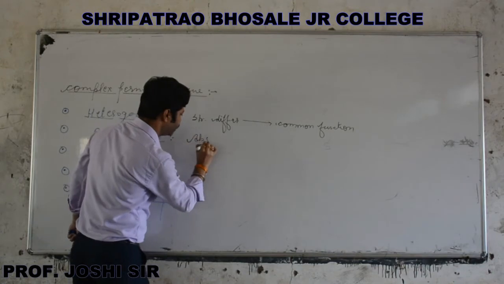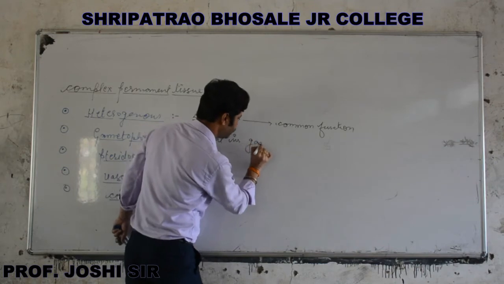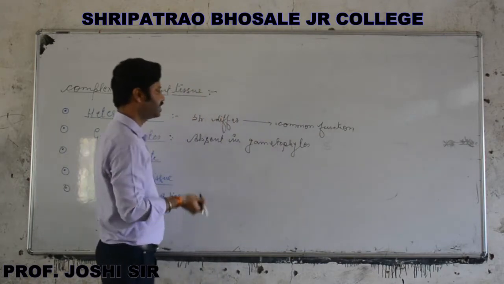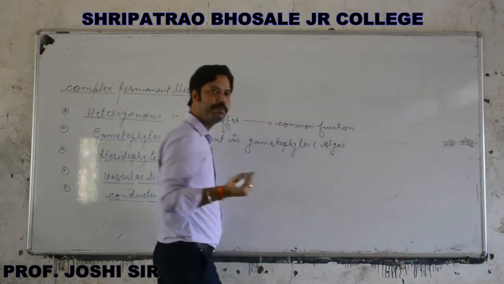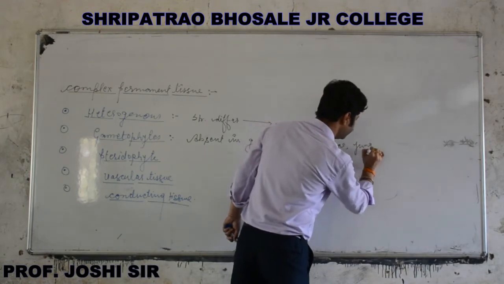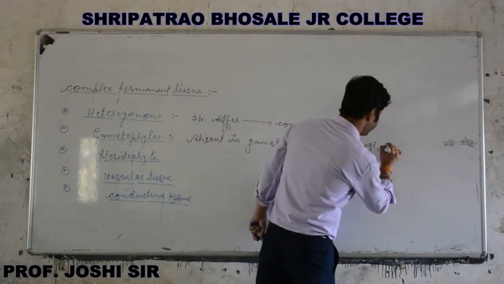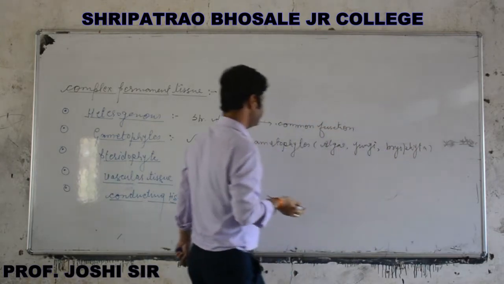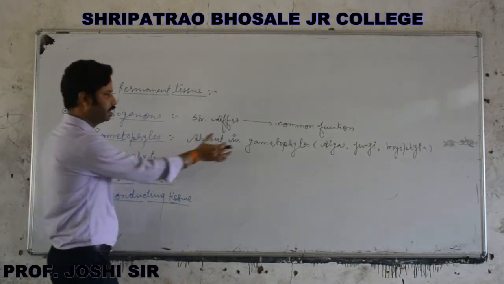Absent in gametophytes such as algae. As you know, the main plant body in algae is a gametophytic plant body. Algae, fungi. All fungi also have a gametophytic plant body. Bryophyta. These are lower plants, and the complex tissues are absent in these plants.